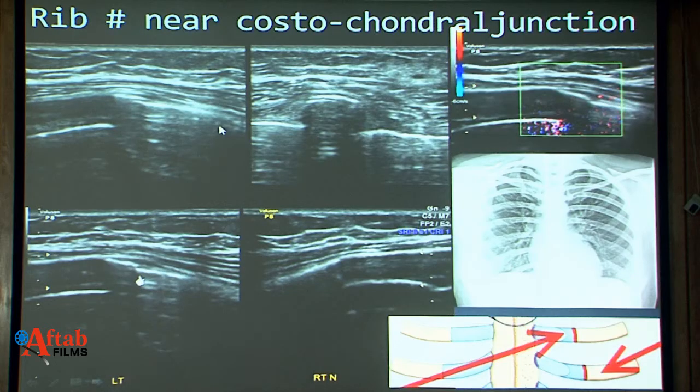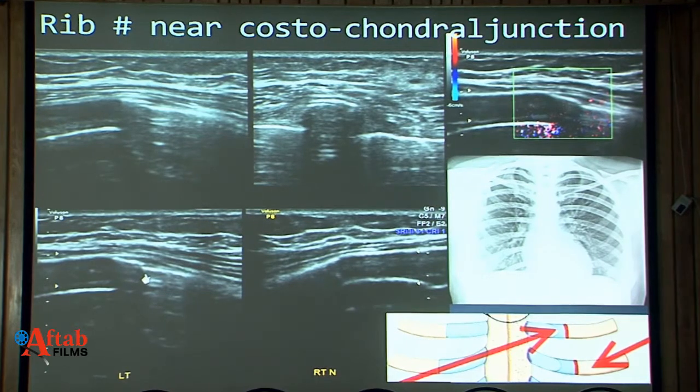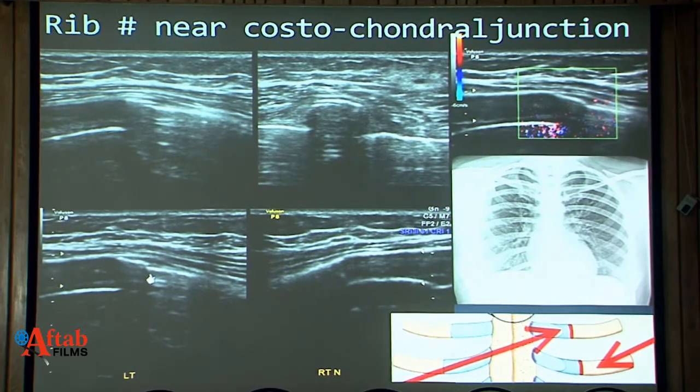Again, normal chest X-ray. There is a breach in the continuity of the cortex. We can see on a panoramic view, normal cartilage, costochondral junction intact, and there is a fracture out here. This is a panoramic view. This is important to differentiate between rib fracture near the costochondral junction and costochondral dislocation, as costochondral dislocation of the first rib may lead to thoracic outlet syndrome by compressing the neurovascular structures there. So we can see here there is a normal side and there is a fracture. The junction remains intact.